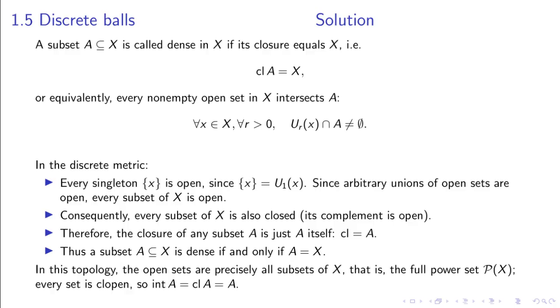In this topology, the open sets are precisely all subsets of X, that is, the full power set of X. Every subset is both open and closed, also called clopen. For any subset A, its interior is A and its closure is also A.